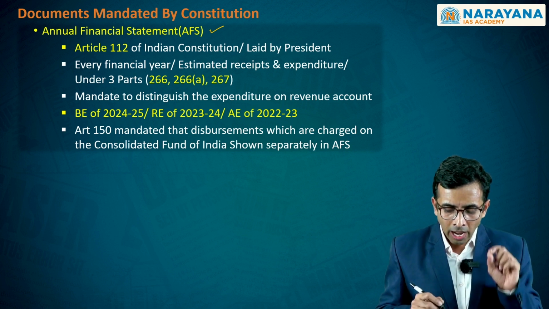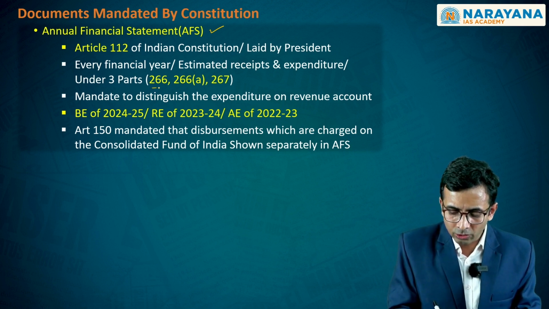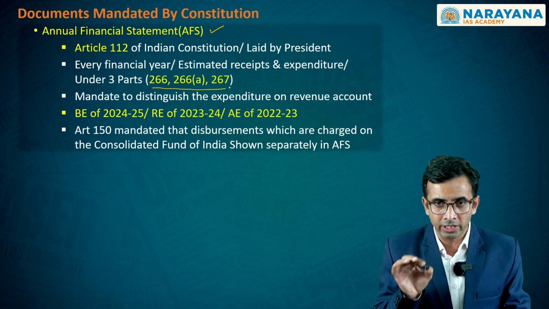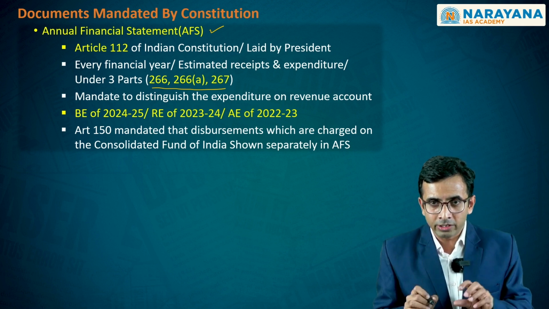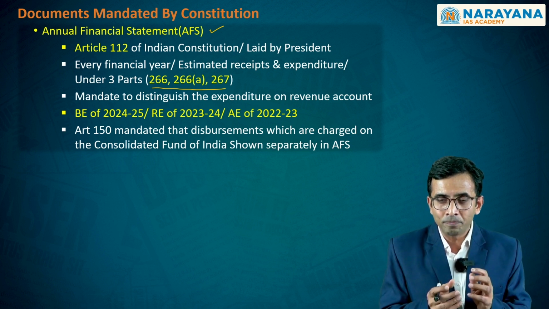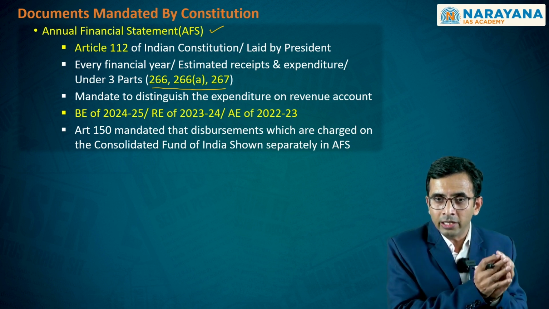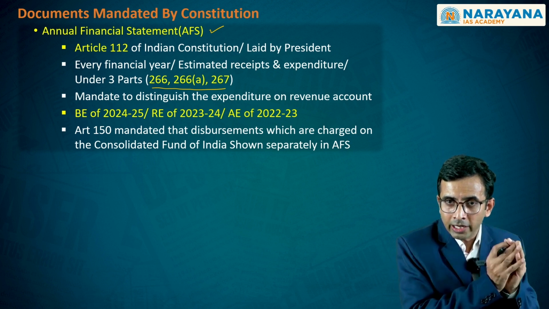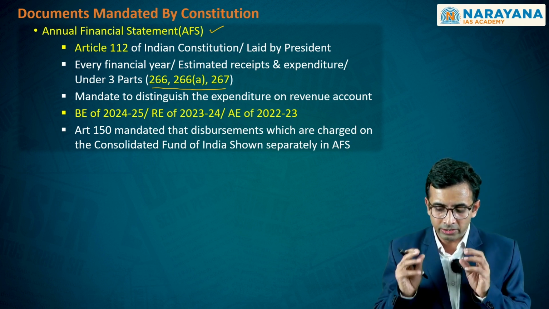Third, as we have already seen, Article 266, Article 266A and Article 267, which deal with the three accounts, are the basis for the entire outlays that the government is trying to allocate within this annual financial statement.